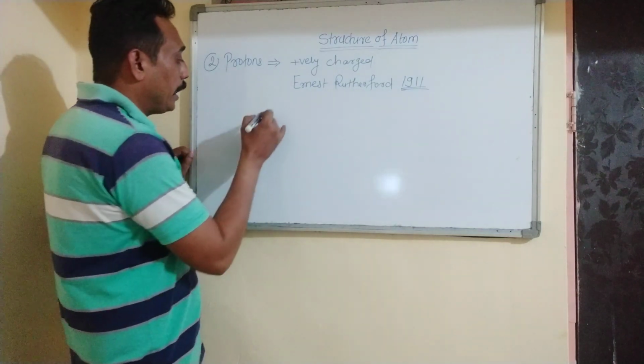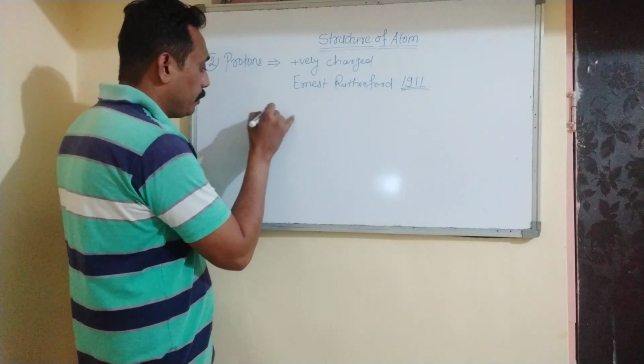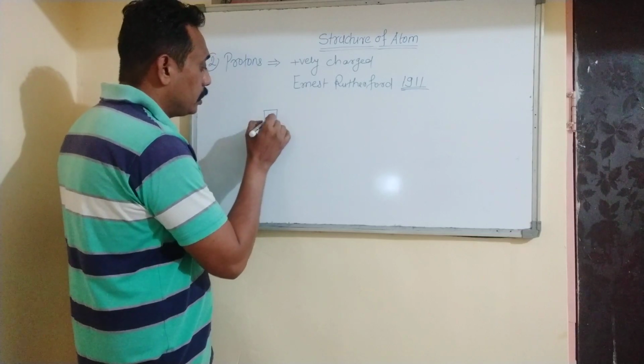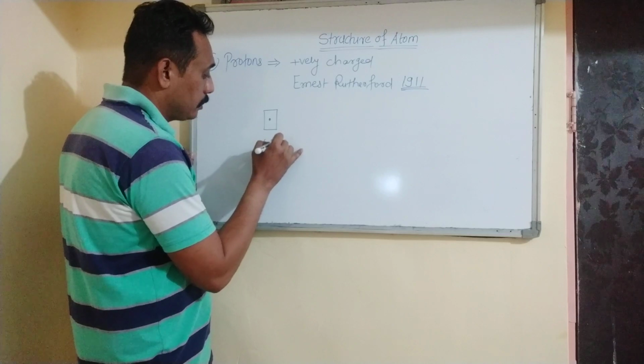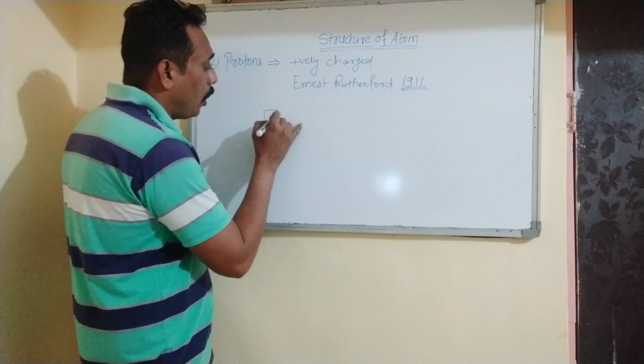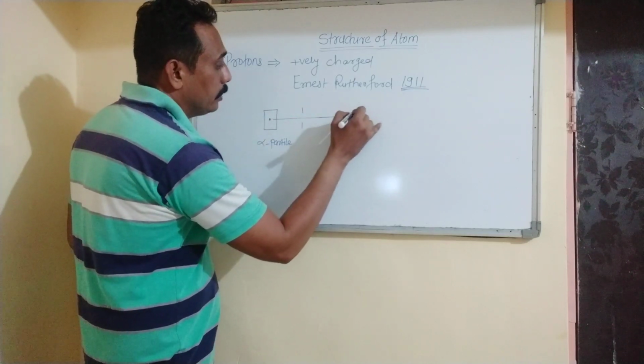So Rutherford carried out one scattering experiment. So he bombarded the alpha particles from the source on a gold foil.